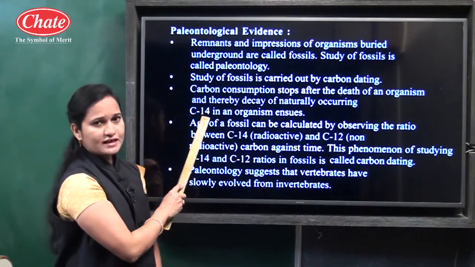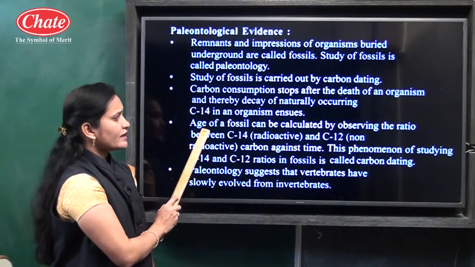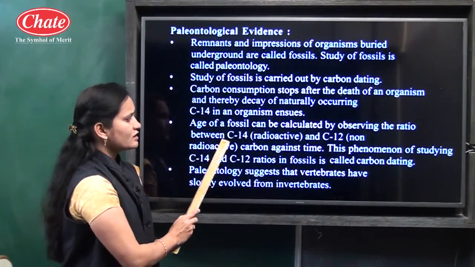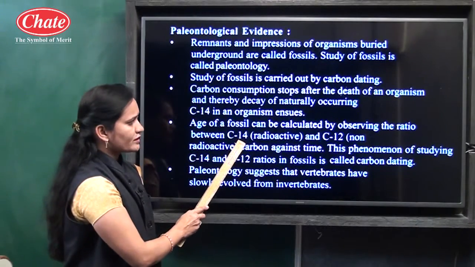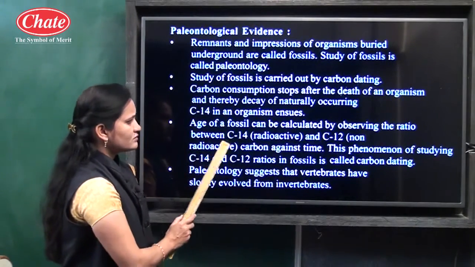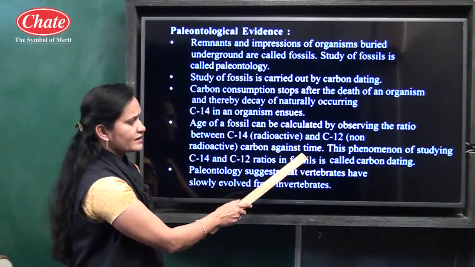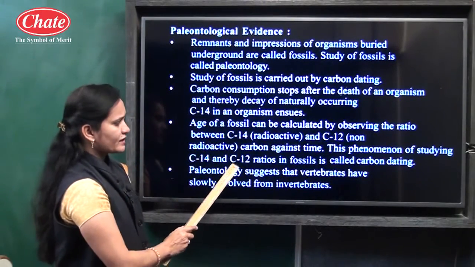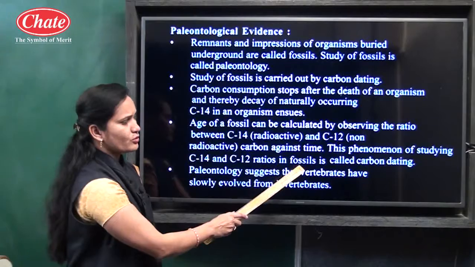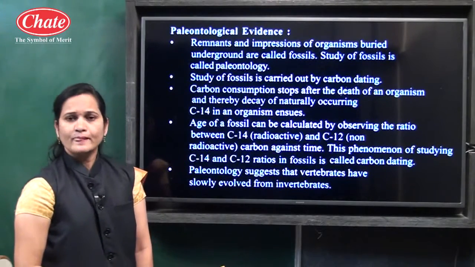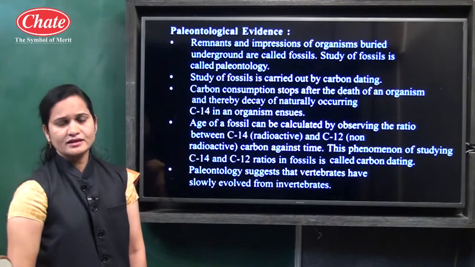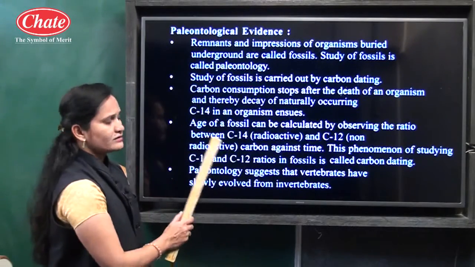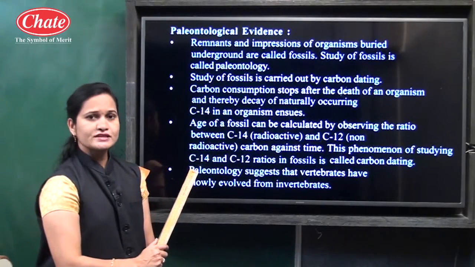C14 is radioactive. The age of a fossil can be calculated by observing the ratio between C14 and C12 carbon against time. This phenomenon of studying C14 and C12 ratios in a fossil is called the carbon dating method. It means by using the carbon dating method we can calculate the age of the fossil. And how is it calculated?